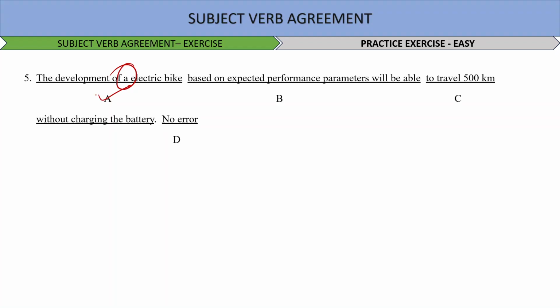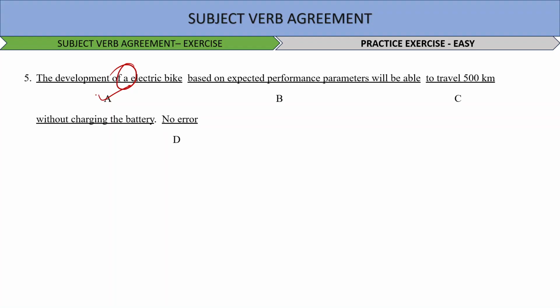Next question. Some of the money was stolen from my bag. Okay, we just did this, right, with some, either, each. We will follow a singular verb. So, is the verb singular here? Yes, the verb is singular, and hence the question is of no error. There is no error in the sentence.